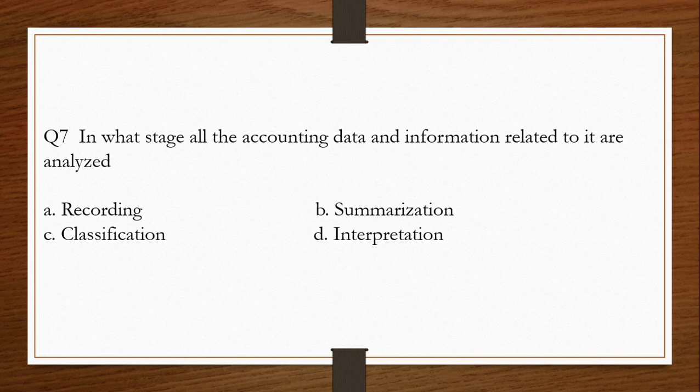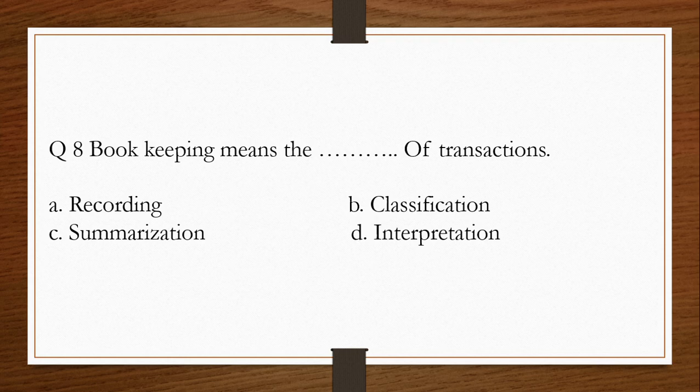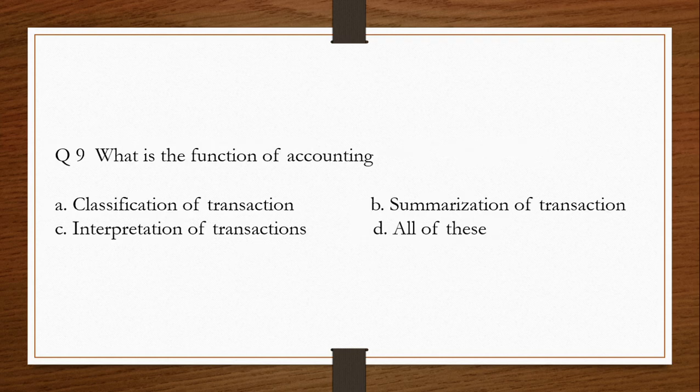Question number 7. In what stage all the accounting data and information related to it are analyzed? A. Recording. B. Summarization. C. Classification. D. Interpretation. The answer is D. Interpretation. Question number 8. Bookkeeping means the dash of transaction. A. Recording. B. Classification. C. Summarization. D. Interpretation. The answer is A. Recording.